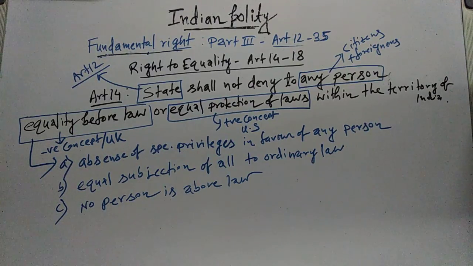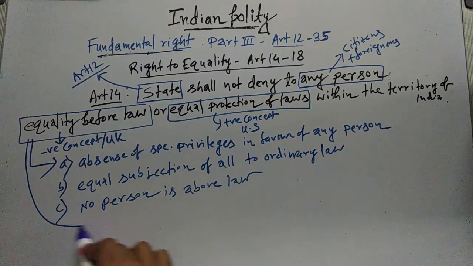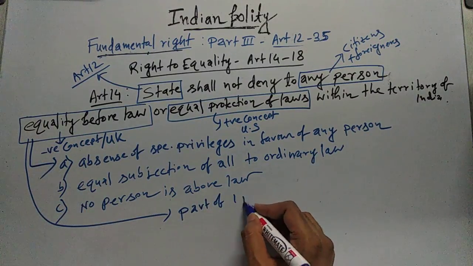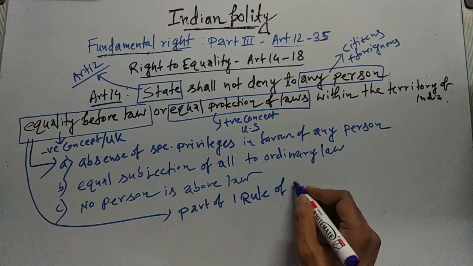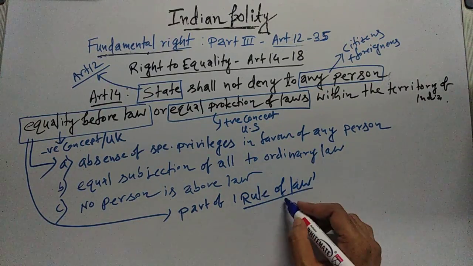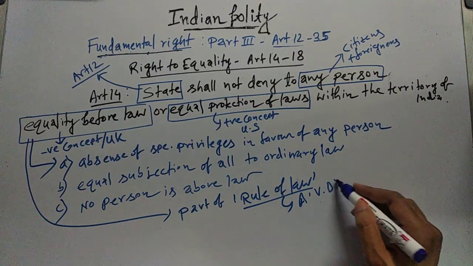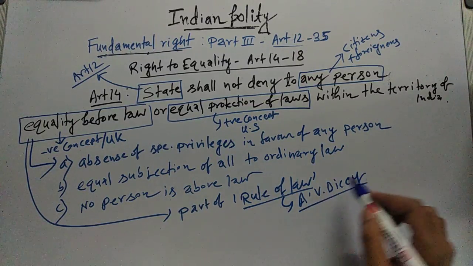Now this concept of equality before law is part of the rule of law concept that was given by the British constitutional expert A.V. Dicey. So, A.V. Dicey's rule of law.